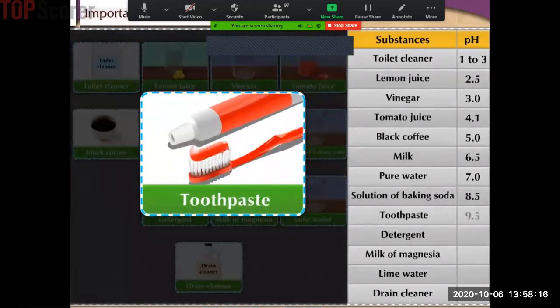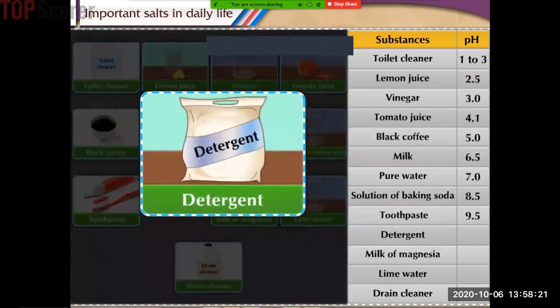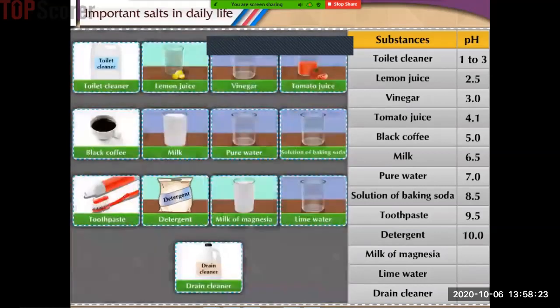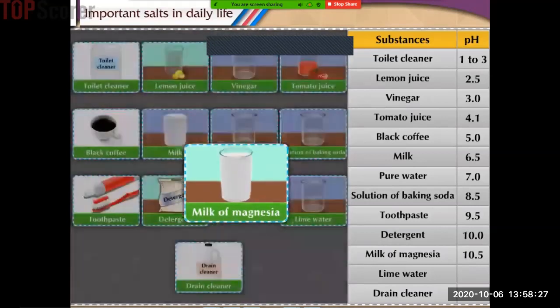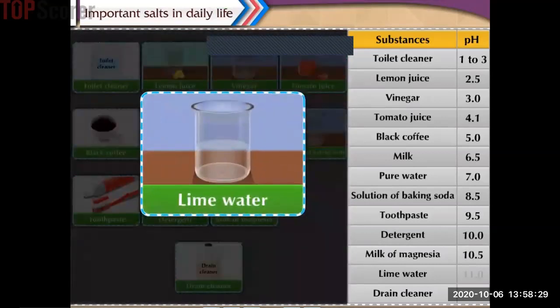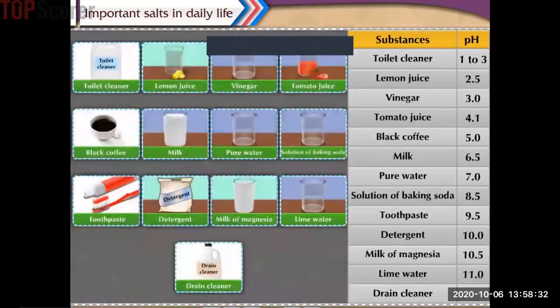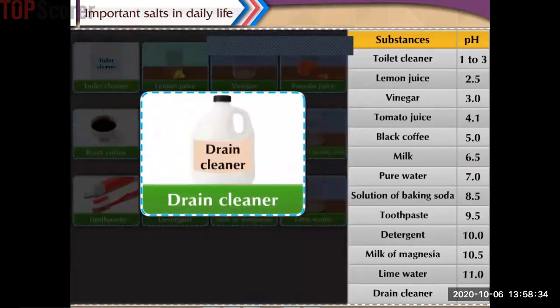Toothpaste has pH 9.5. Detergents have pH 10. Milk of magnesia has pH 10.5. Lime water has pH 11. Drain cleaner has pH 14.